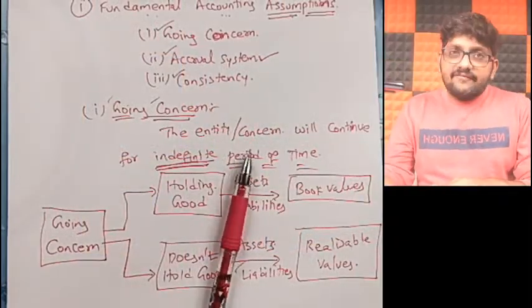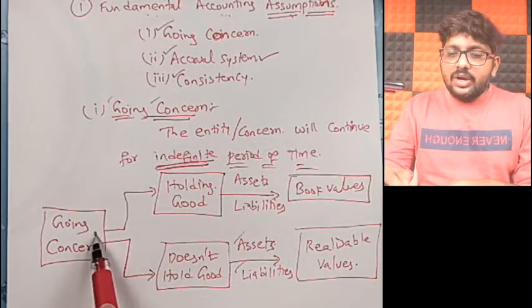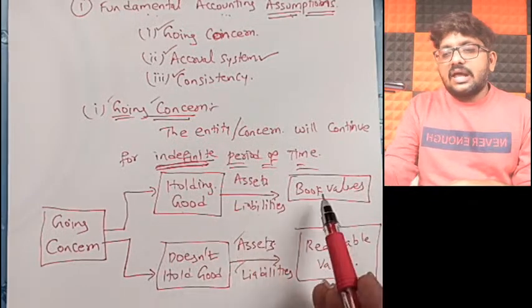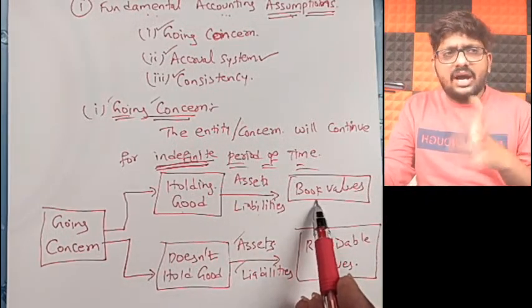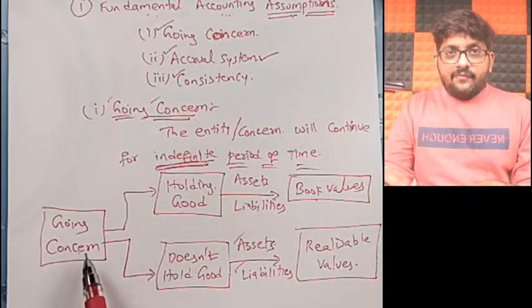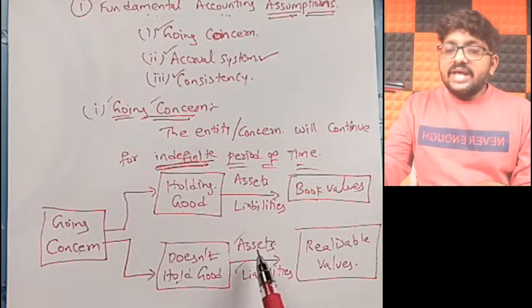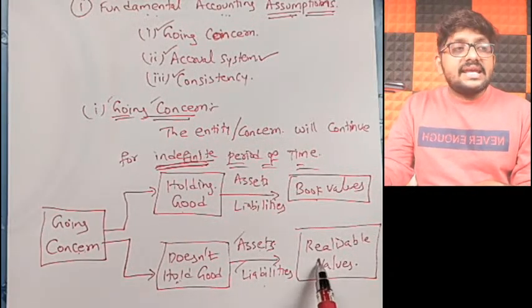Able to follow, my dear friends? That is how you have to understand the concept of going concern. Here it has a definite period of time. After 3 years, this organization will not be there. So going concern will be affected after 3 years for the organization. So every year we have to keep checking this. Is my going concern holding good or not? If it is holding good, you can show your assets and liabilities at book values, the same values that you have. But if you feel going concern doesn't hold good, then you should start showing your assets and liabilities at realizable values.